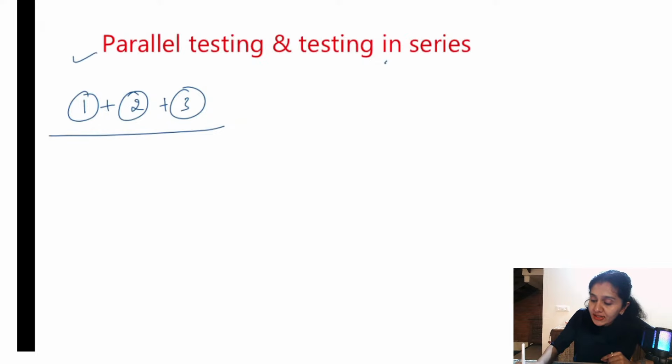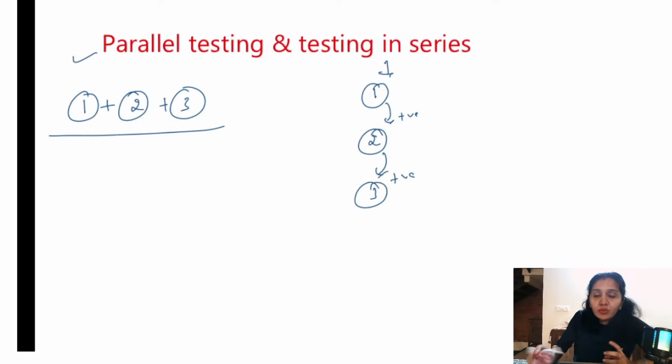Alright. So what is testing in series? There are again 3 different tests I am applying, but one after the other. I will apply the first test now. Only if it is positive, I will administer the second test. Similarly, if this is positive, I will administer the third test. So basically what am I trying to do here? I am trying to rule out as many as possible from the diseased group, right? Whereas here I am trying to include as many as possible in the diseased group.